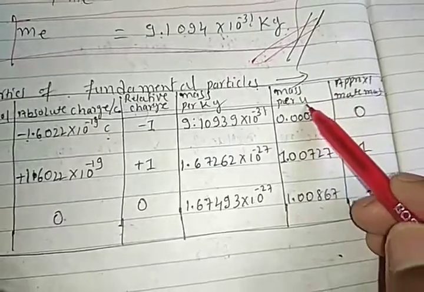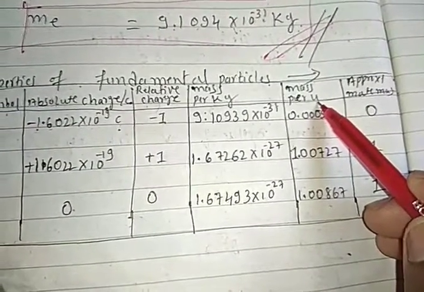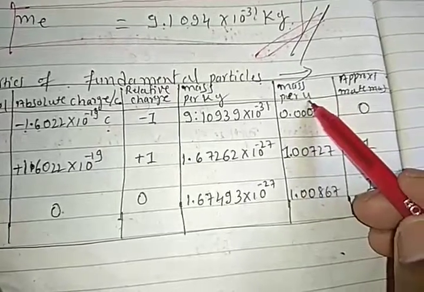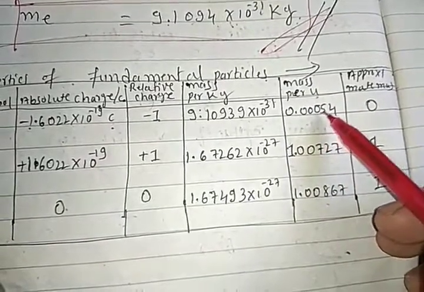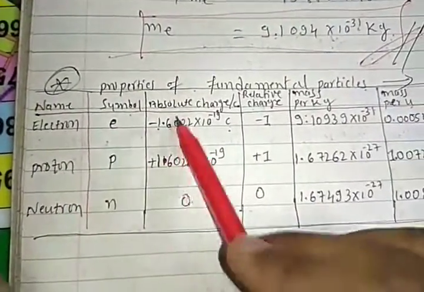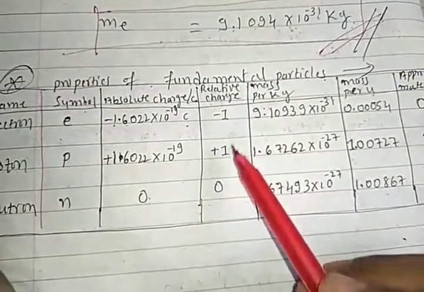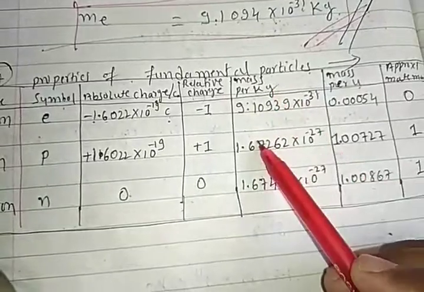Mass per u, u stands for unit, we have already discussed in the last chapter. u is atomic mass unit or unified mass, that is 0.0054. Approximate mass is 0. Right, students. Proton, P: 1.6022 times 10 to the power of minus 19 coulomb. Relative charge is plus 1, and the mass per kg.